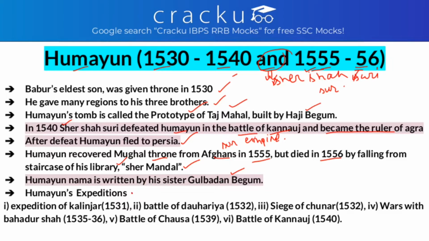And let's see Humayun's expeditions. First was the expedition of Kalinjar in the year 1531. Battle of Devariya was in 1532. Siege of Chunar was in 1532. War with Bahadur Shah was from 1535 to 1536. Battle of Chausa, 1539, and Battle of Kannauj, 1540, in which he lost. So after this we have